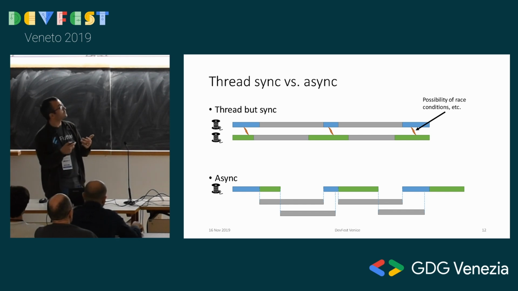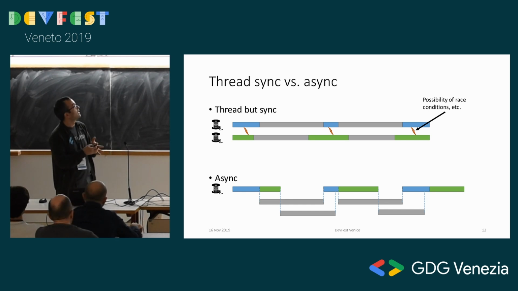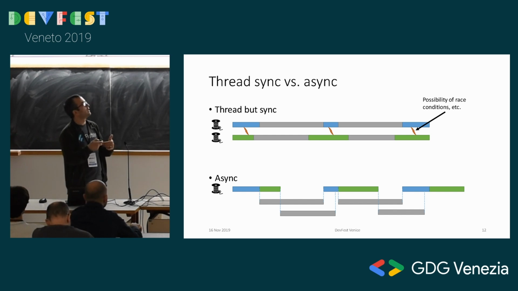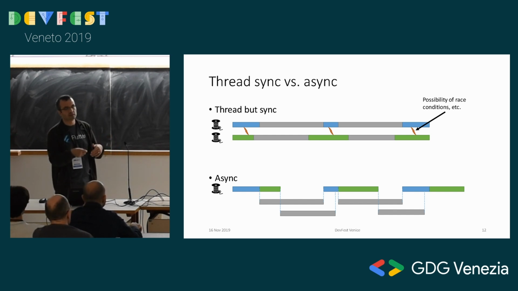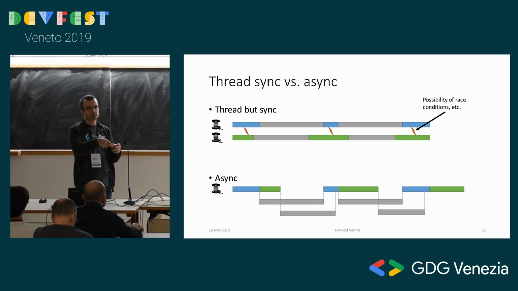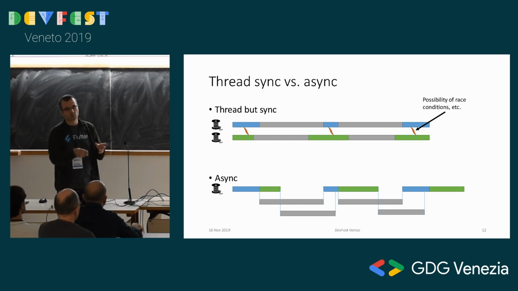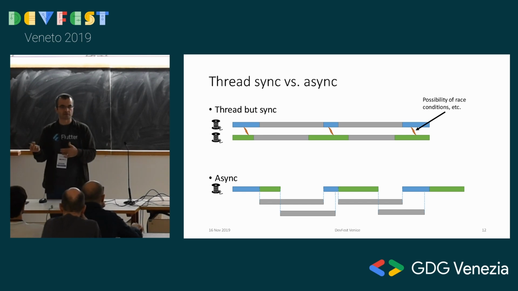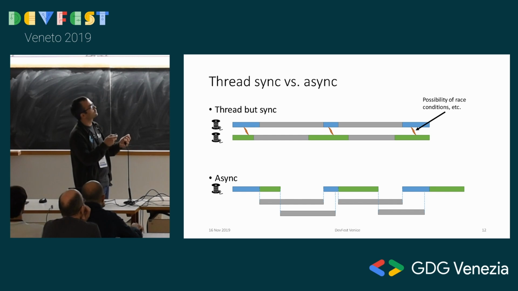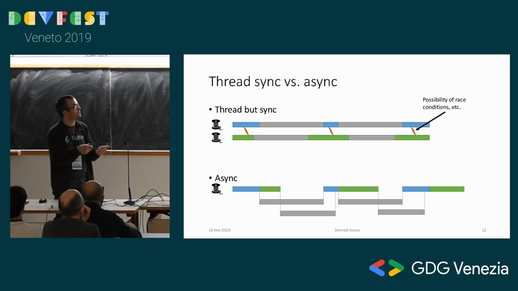In the async world, we have only one thread in Flutter Dart, but that thread, you start a function, and when that function is going to wait for something external, like a network call, it just drops that, and it creates another function, attaches to that network request, and when that comes back, it continues with that other piece of the function. And in the meantime, it can go start yet another function, right? So interleaving the tasks. To continue your work, you have to have another callback function that will help you get back to the task at hand.